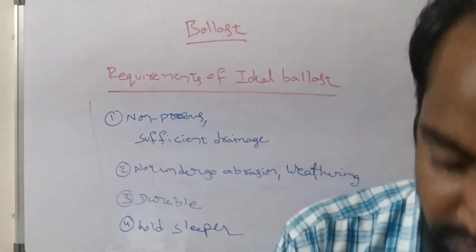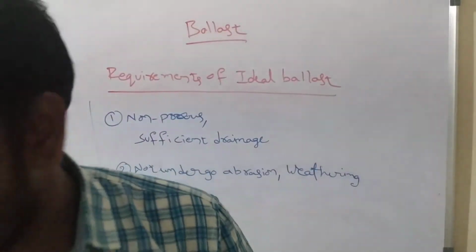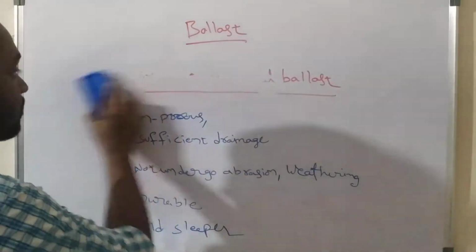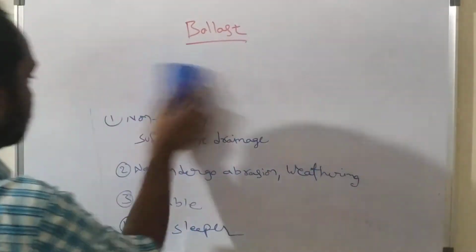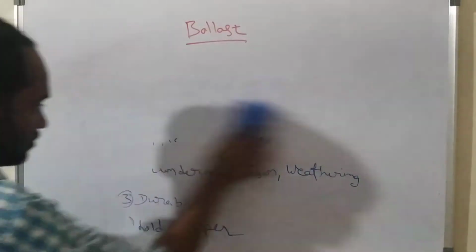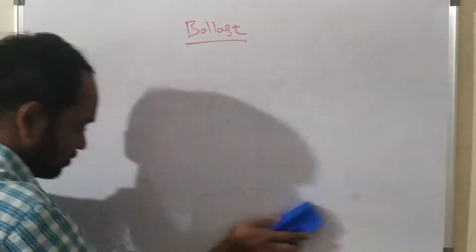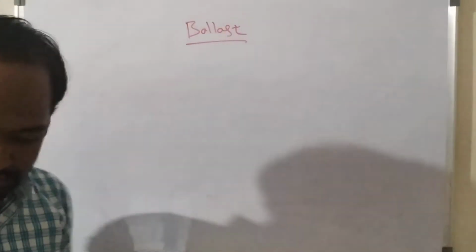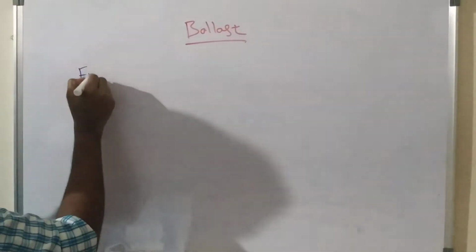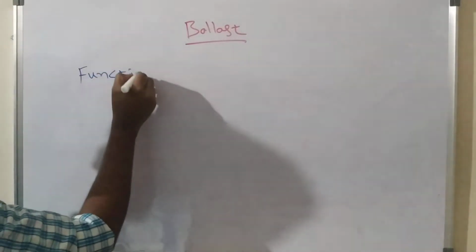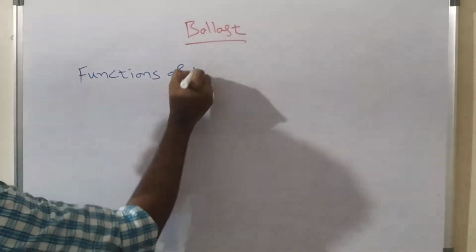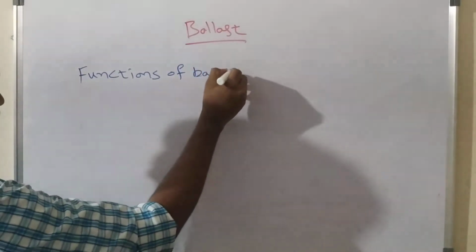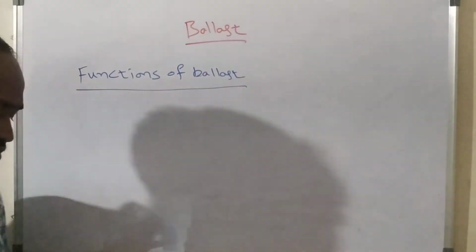Next are the functions or roles of a ballast in a railway track. That is the most important one. What is the main function of ballast?